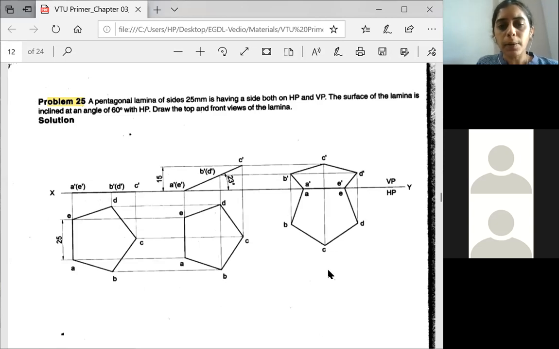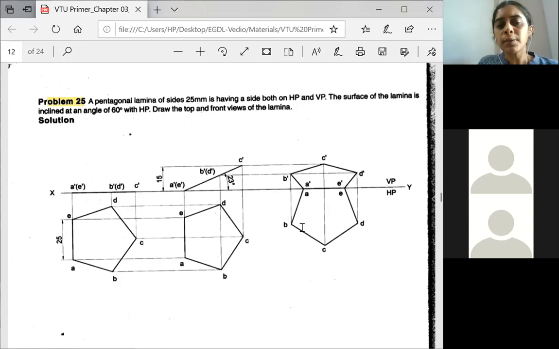After drawing the perpendicular line, you measure this distance. From the midpoint to C, you cut an arc. You get the point C. Then you identify the exact distance from this to this. Okay, so you mark on that line. From that line, you draw a locus. That is not shown here, so please draw a locus. After drawing the locus, you measure the distance from E to D, and cut an arc on this locus. And again measure from A to B and cut an arc. Okay, so you got all the 5 coordinates.